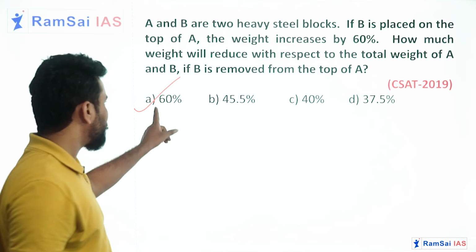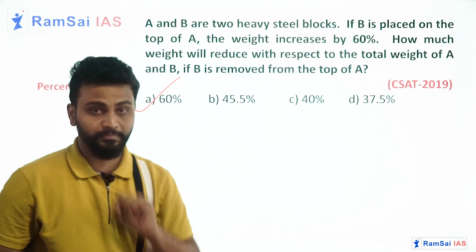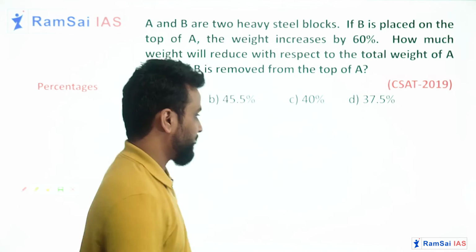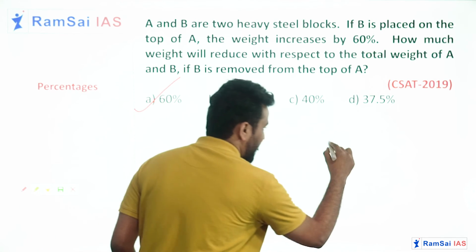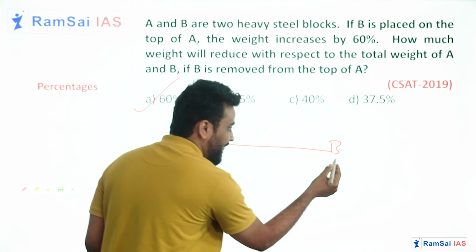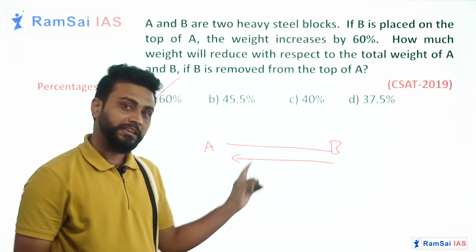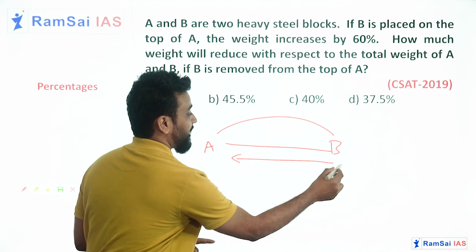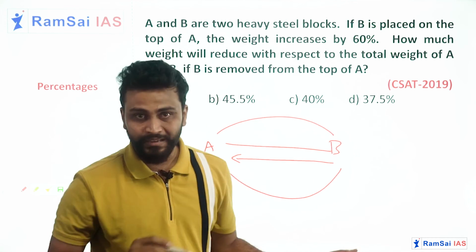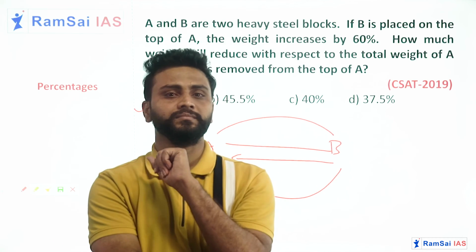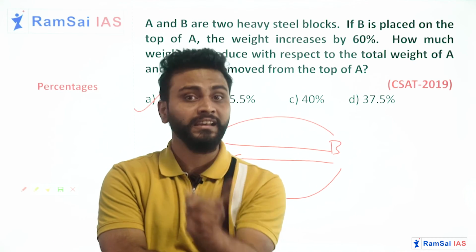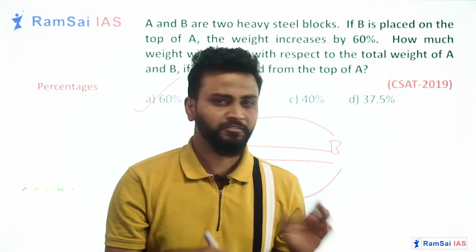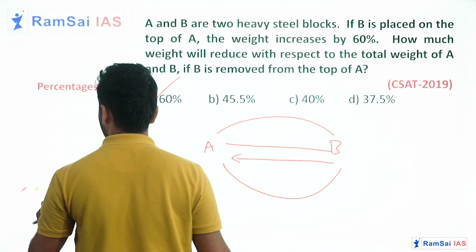If you put option A, it will be wrong, because I clearly told you in the previous videos as well. The change from A to B will not be the same as the change from B to A in percentages. Then how to solve these? I already explained this concept in the introduction video. Please go there, watch it, come back. Very simple solution here.